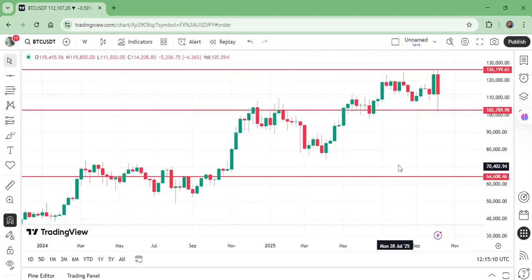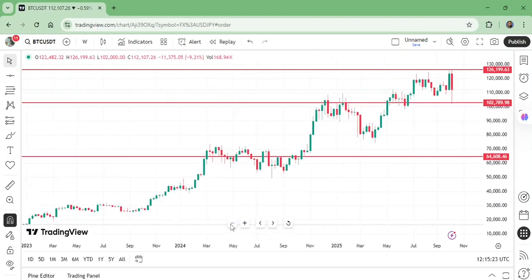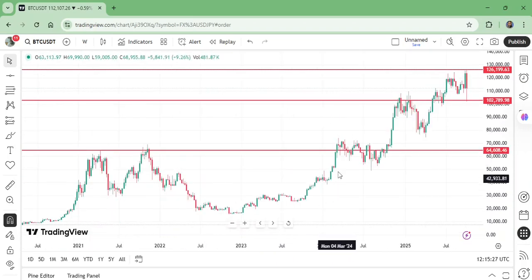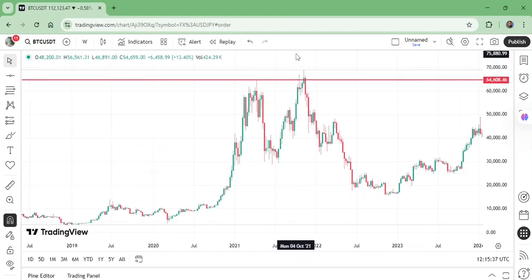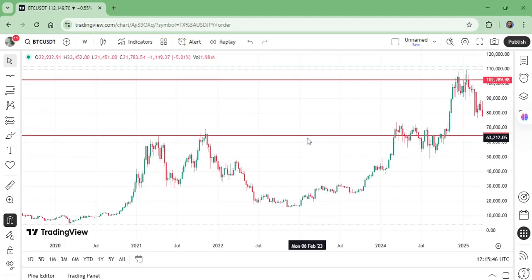Now this is the week. Same week which went for the all-time high and has come here to this weekly support. In the case of earlier moves, now let us see. This high was broken after many weeks. It went above this and for 3 weeks it came straight down.